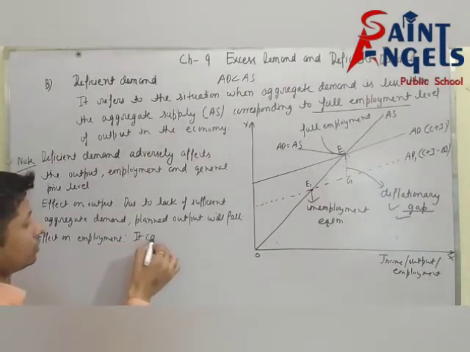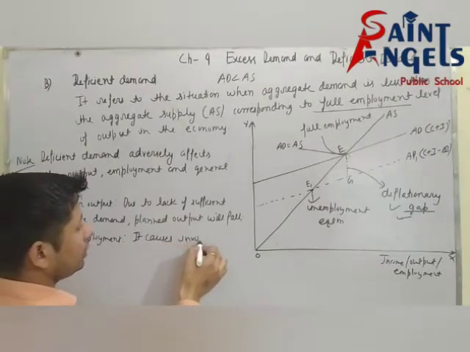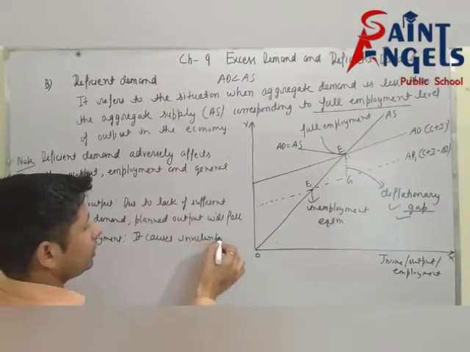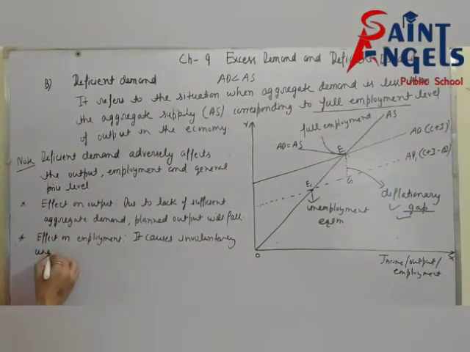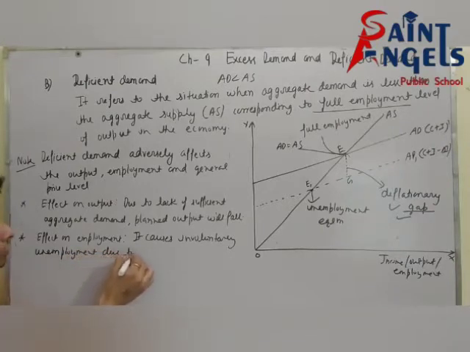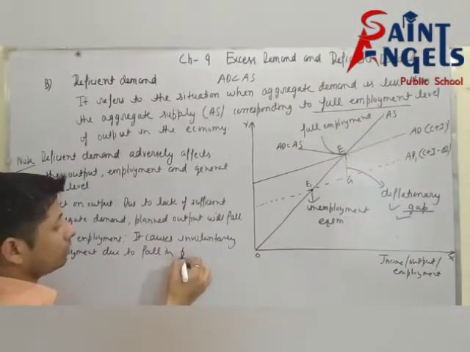It causes involuntary unemployment due to fall in planned output.